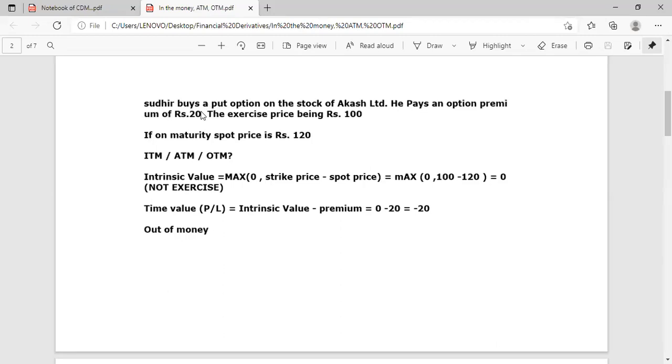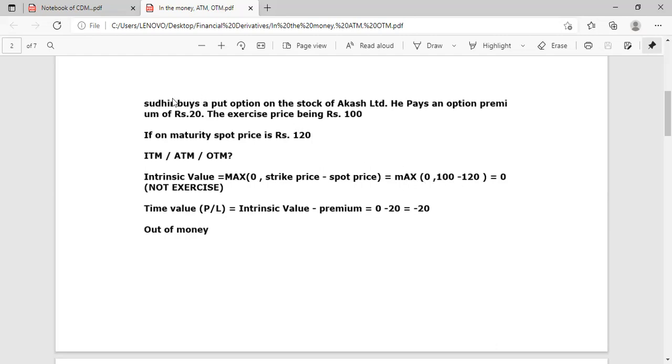So Sudhir has bought a put option, means he is bearish for the stock of Akash Limited. He paid a premium and he booked the selling price, strike price, that is selling price for him is 100. But unfortunately, when market goes above 100, 120, he will not exercise the deal. He will not sell the stock at 100. He will not exercise the deal because if he sells at 100, he will get a loss of 20, which he wants to avoid. So maximum 0.